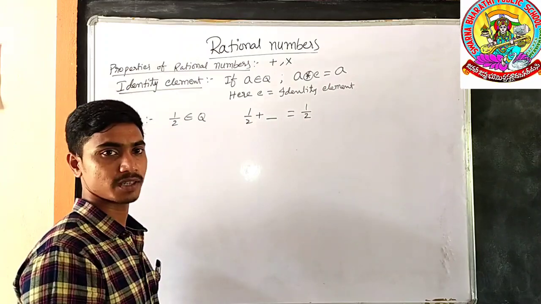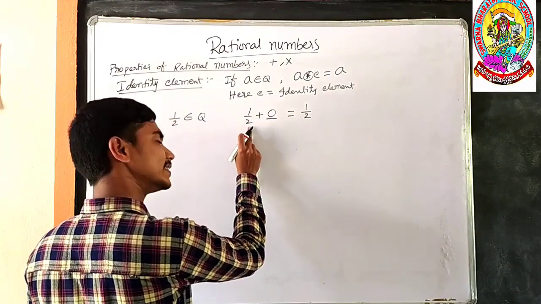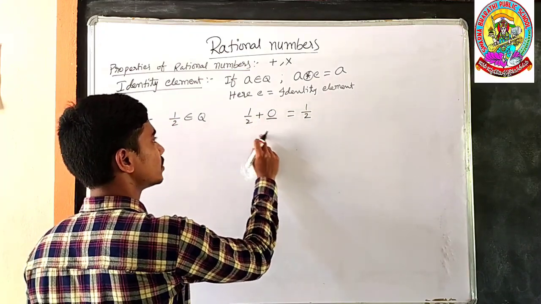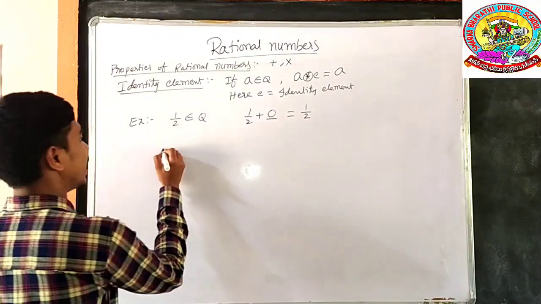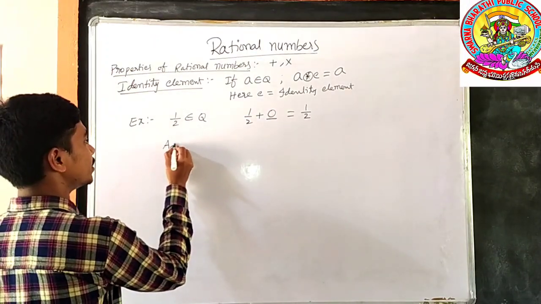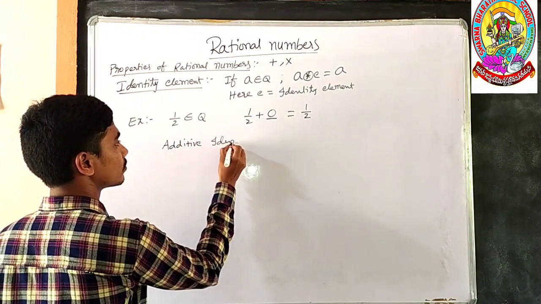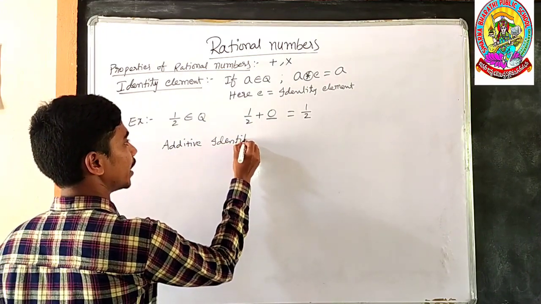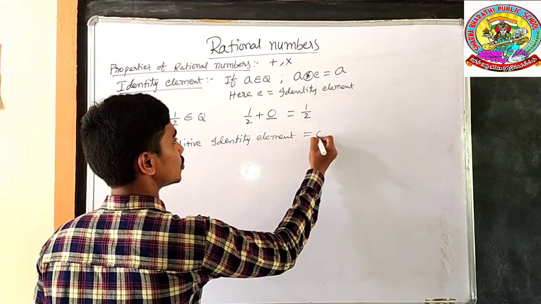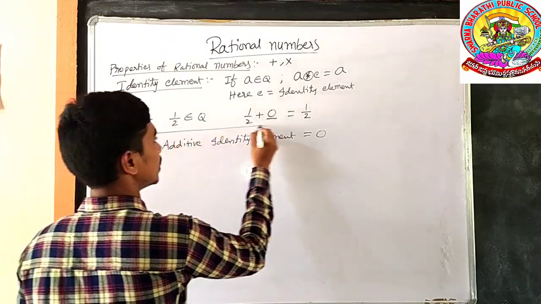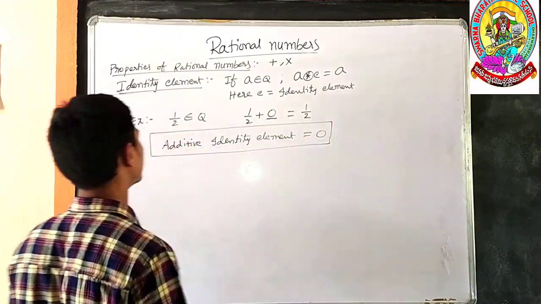What should be added to get the same value? 0. If you add 0 to anything, the answer will be the same as the number you have taken. So the additive identity element is equal to 0 in rational numbers.